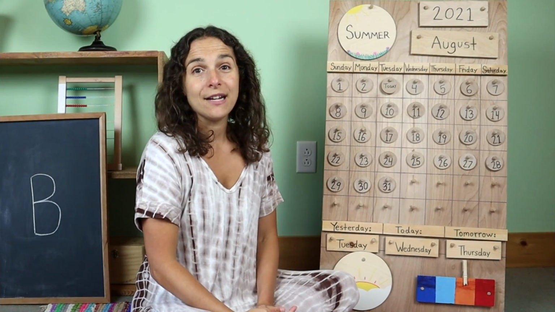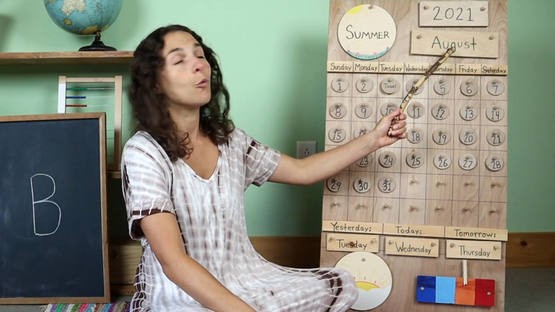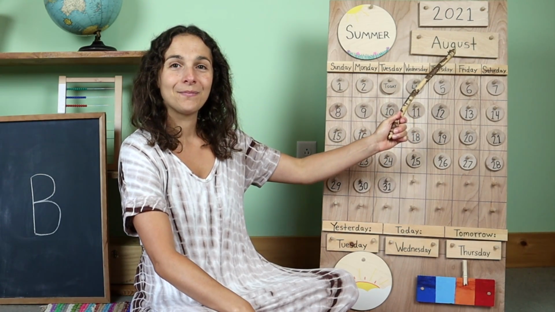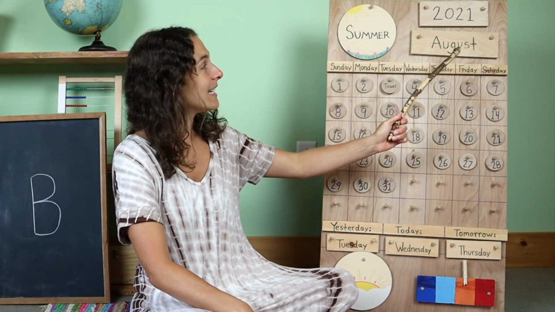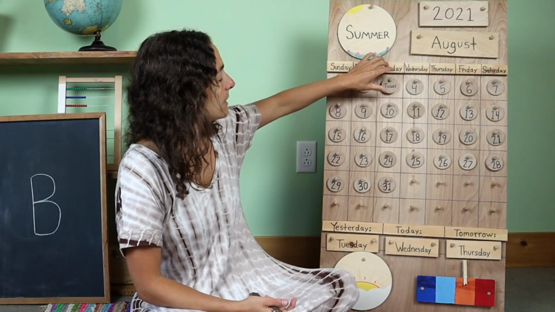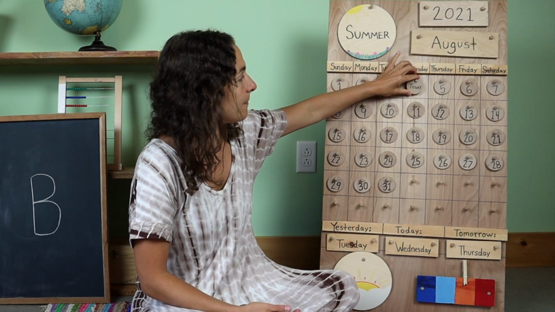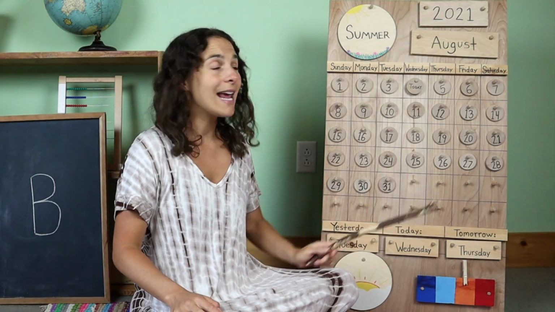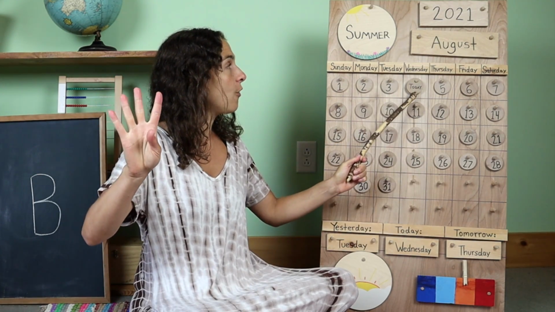Let's go over the date first. Right up here, we have a new month. Do you know what the month is? August. Today is August 4th. Let's move the chip over from yesterday. Yesterday was August 3rd, and today is August 4th.